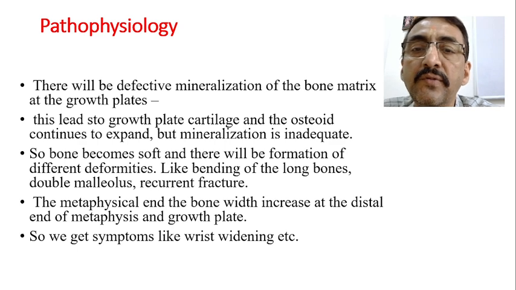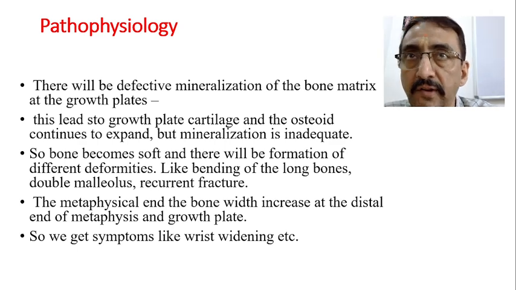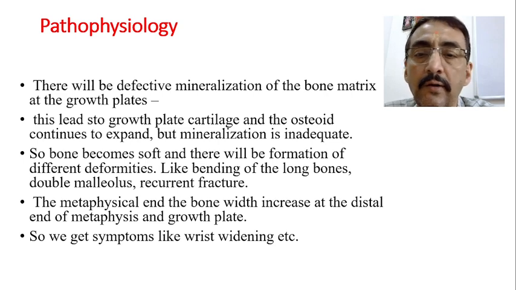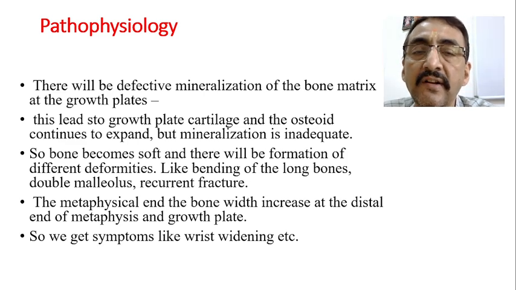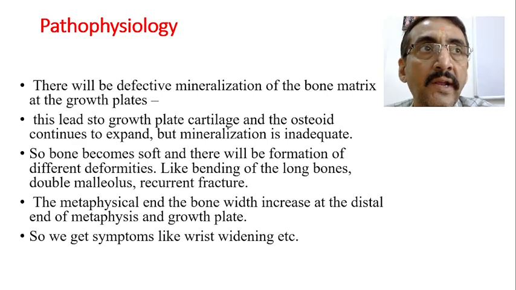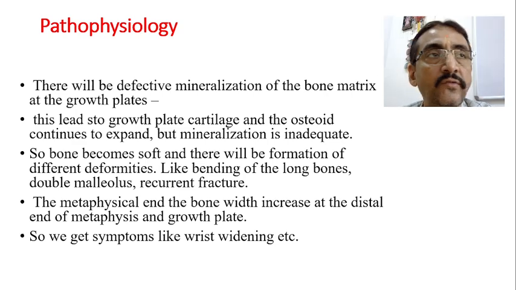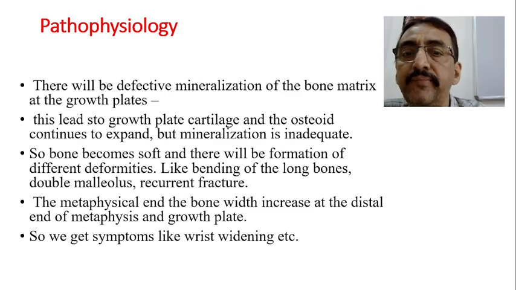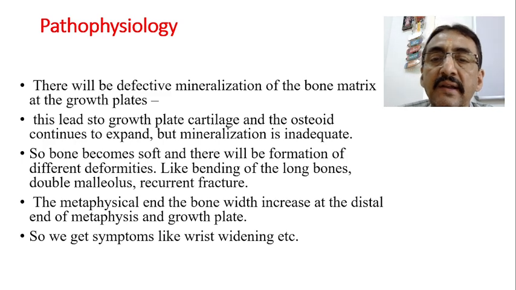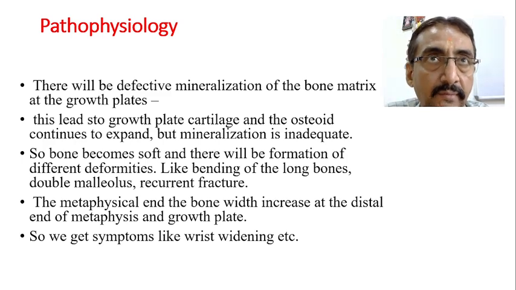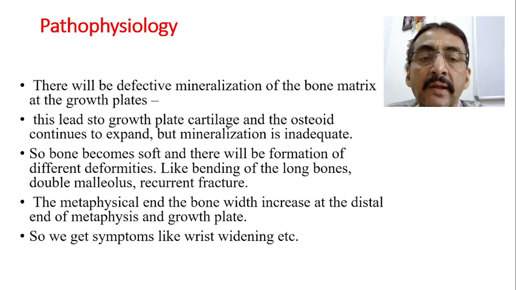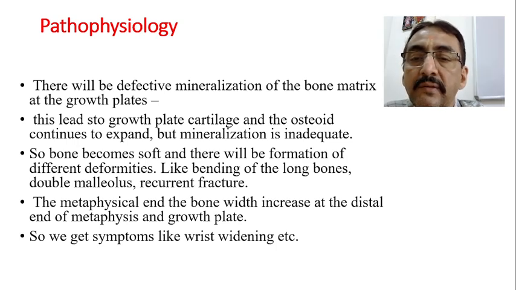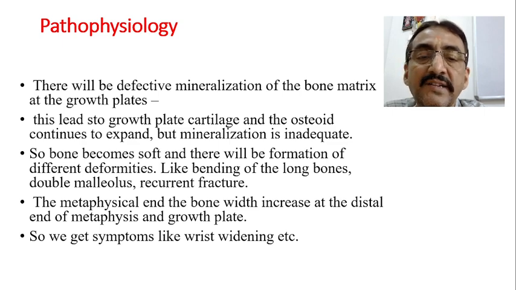soft. So the bone becomes soft and there will be formation of different deformities like bending of the long bones, double malleolus, recurrent fractures, etc. That is because of the softness of the bone. The growing end of the bone is very soft because there is no mineralization taking place. Only the bone is expanding. The metaphyseal end of the bone width increases. Because of this, at the metaphyseal end, the bone width is going to increase at the distal end of the metaphysis and the growth plate. So we get symptoms like wrist widening, etc.